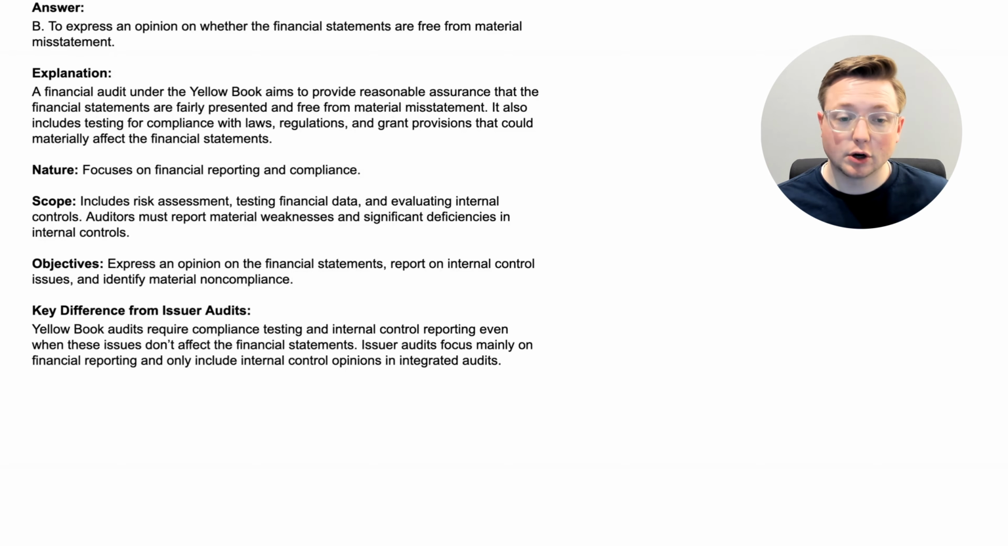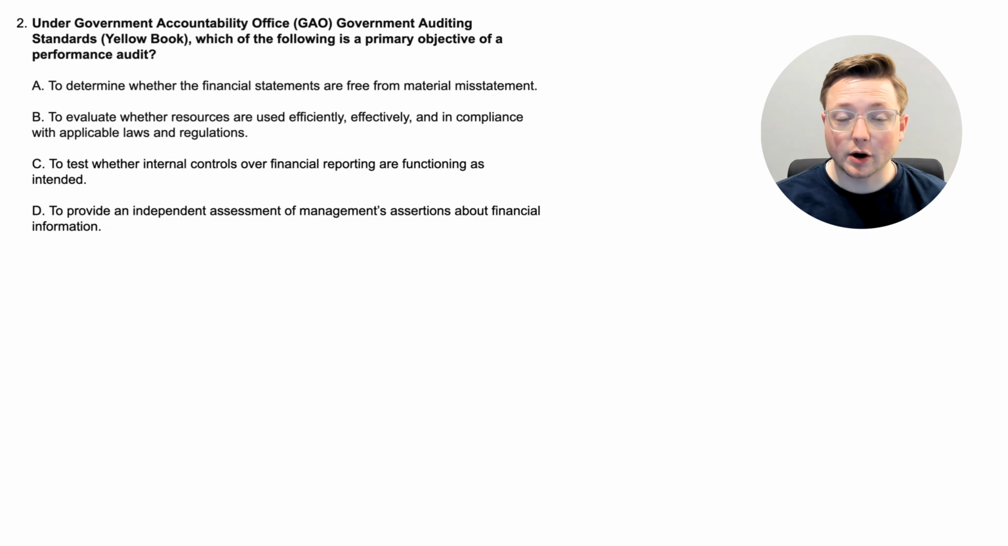So we learned the nature, scope, and objectives of a financial audit under the Yellow Book. Now let's go to the next question. Okay, here we are at question 2. Under Government Accountability Office, or GAO, Government Auditing Standards, or the Yellow Book, and I promise I won't say that in every single question, which of the following is a primary objective of a performance audit? So now we're talking about a performance audit. Let's talk about the different options.